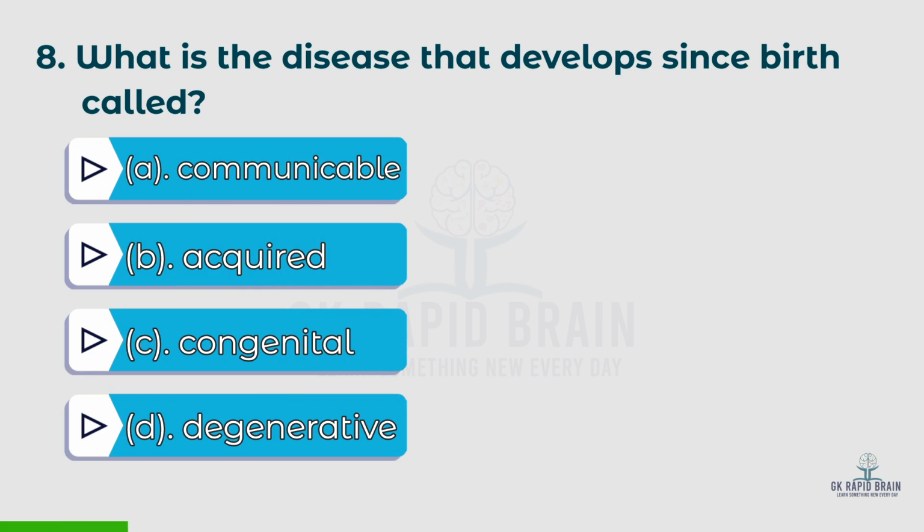Eighth question. What is the disease that develops since birth called? Options: A. Communicable, B. Acquired, C. Congenital, D. Degenerative. Right answer is C.